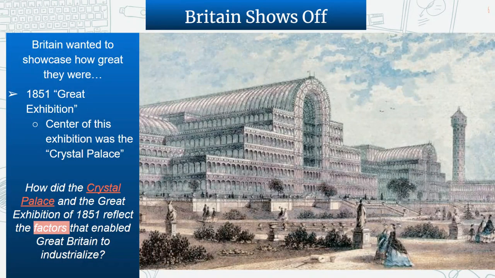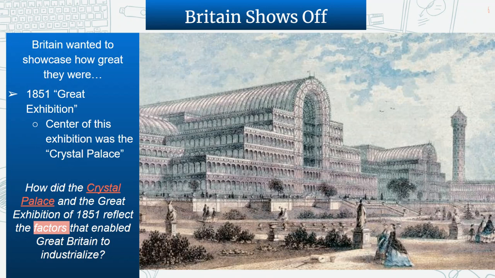All right, so Britain just went through all these things. They're industrializing, they're proud of themselves, and they want to show off. How do they do this? They put on what's called the Great Exhibition of 1851. And the centerpiece of this great exhibition was what's pictured here, the Crystal Palace. This is pretty much just this massive structure of steel and glass. It was almost as big as 3 city blocks long. Massive show of power of Britain.